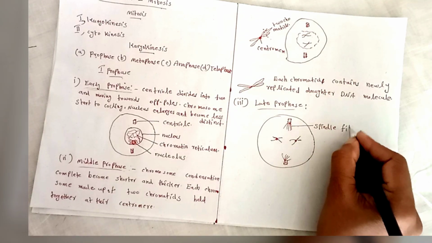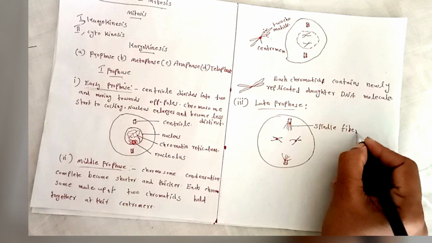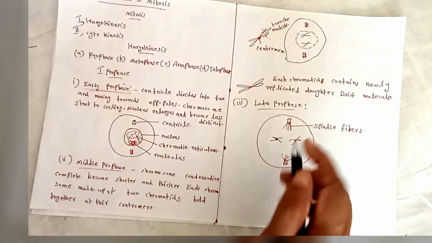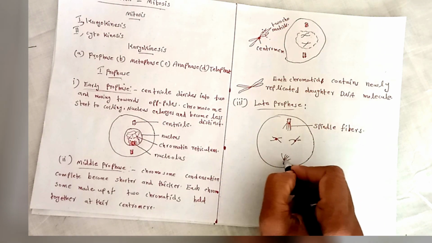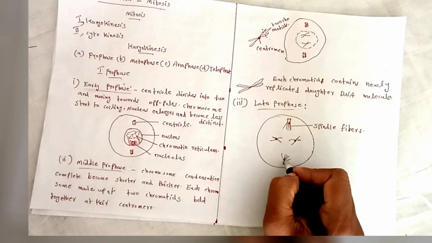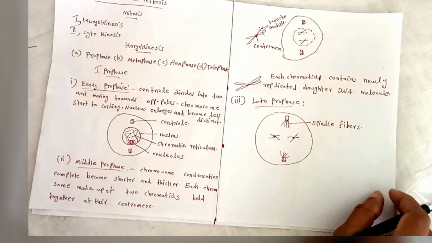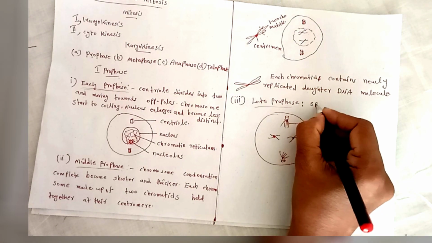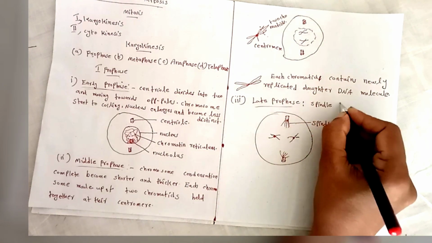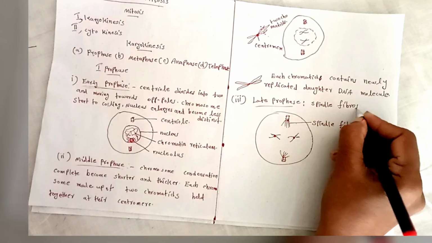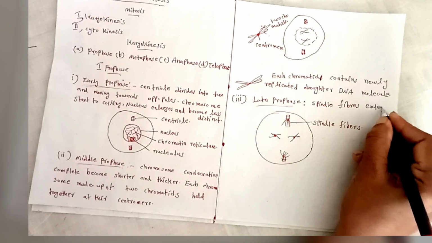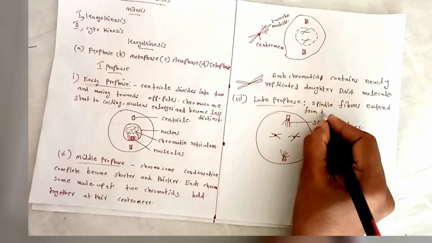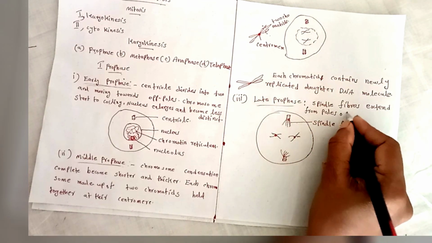Spindle fibers extend from the poles to the equator.